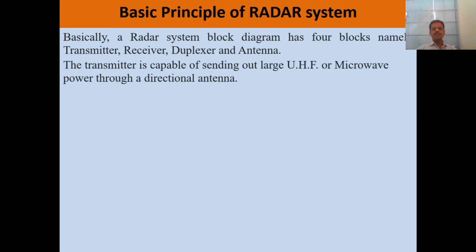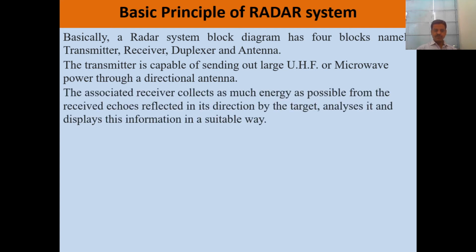The function of the transmitter is to send high frequency microwaves through the directional antenna, and the function of the receiver is to collect the energy coming from the target, which is known as the echo, reflected in the direction of the radar. Then it analyzes it and displays this information in a suitable form.